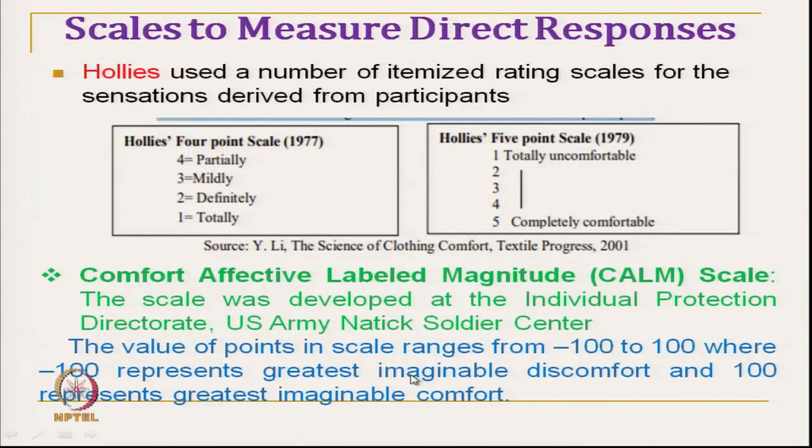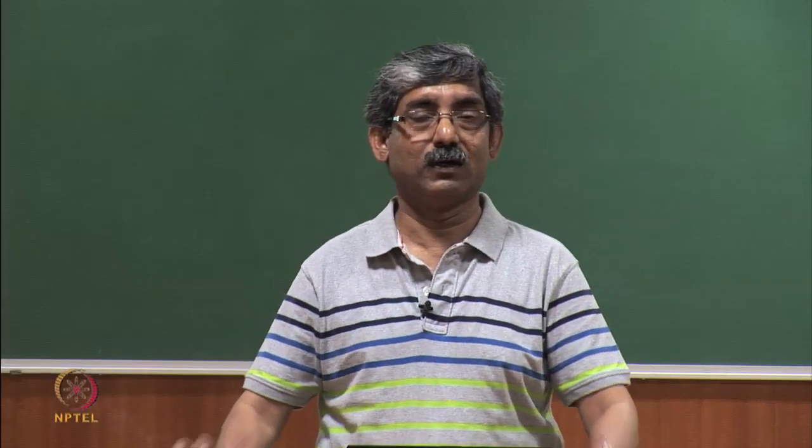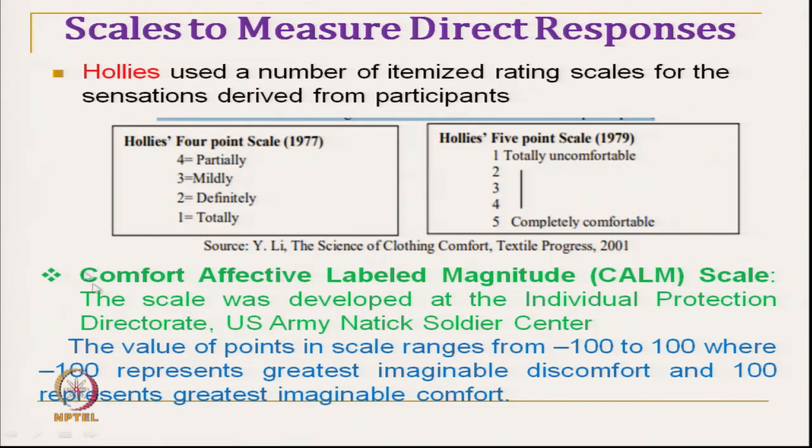Now, based on all these scaling methods, different studies have been carried out. We will mention a few examples here. Hollis used a number of itemized rating scales for perception of different types. He used a 4-point scale: 4 is partially, mildly, 2 is definitely, and 1 is totally. Similarly, these are in the comfort level.